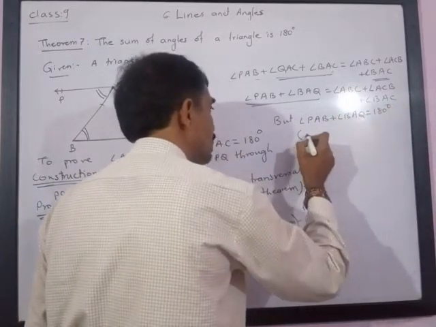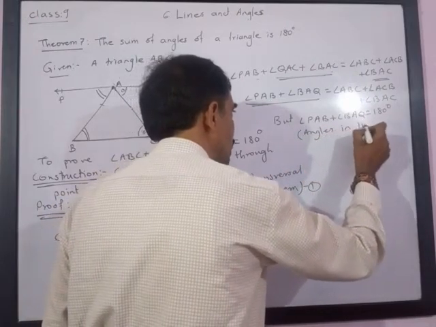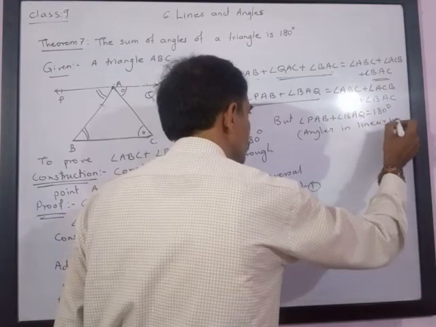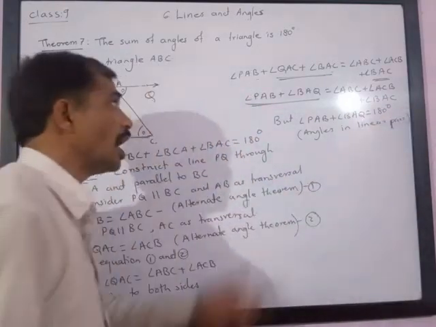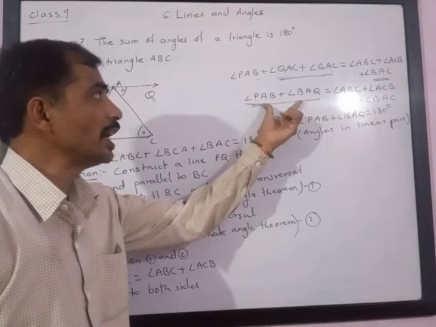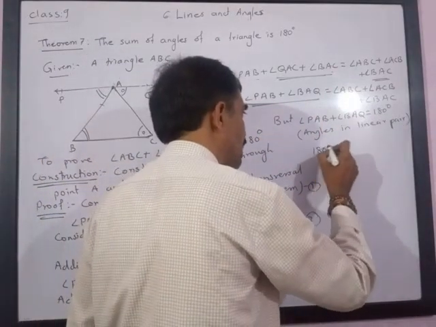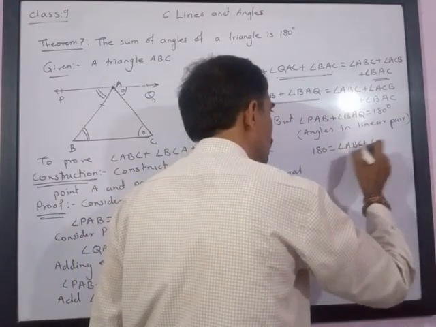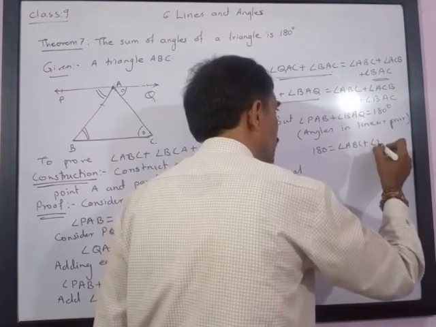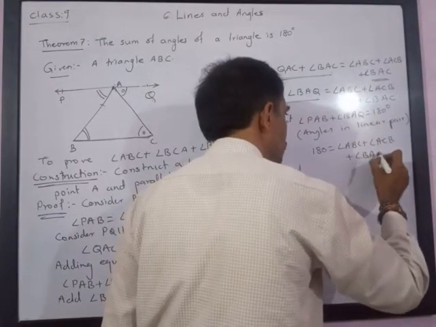The reason is angles in a linear pair are supplementary. Now, if the left hand side is 180 degrees, I will put the value as 180 degrees is equal to angle ABC plus angle ACB plus angle BAC.